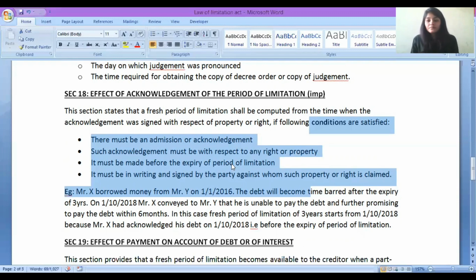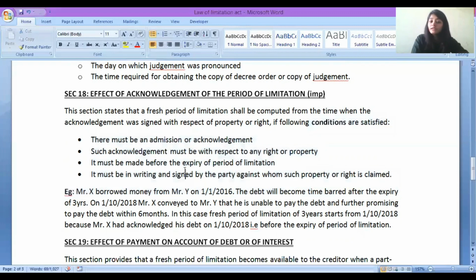So now what? Will I get a fresh period of limitation? No. The 3 years have ended. My 3 years have elapsed now. So the acknowledgement must be made before the expiry of the period of limitation. Before the period of limitation is going to expire, if I get your acknowledgement, then I will get my fresh period of limitation. On the day you acknowledge to me, from that day I will get a fresh 3 years for enforcing my right in the court of law.